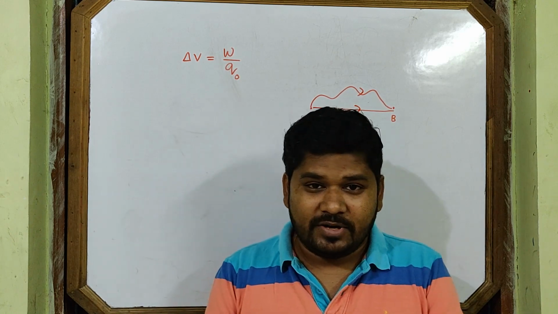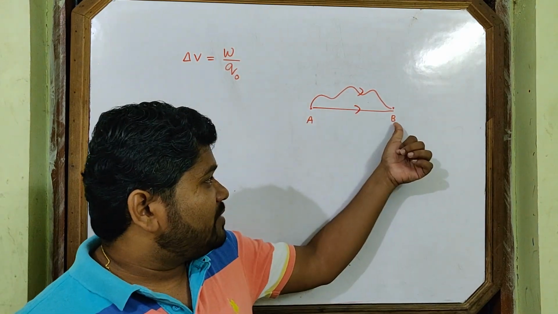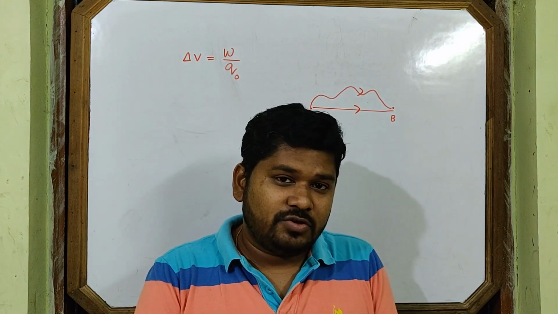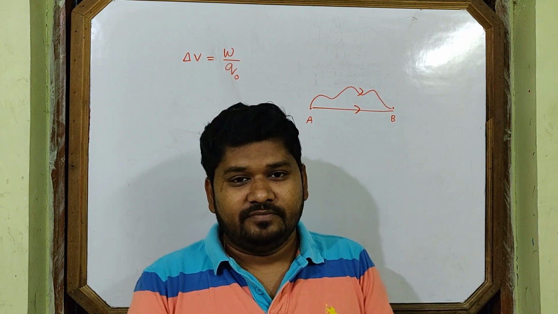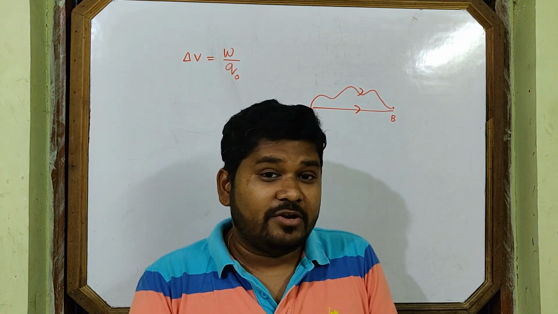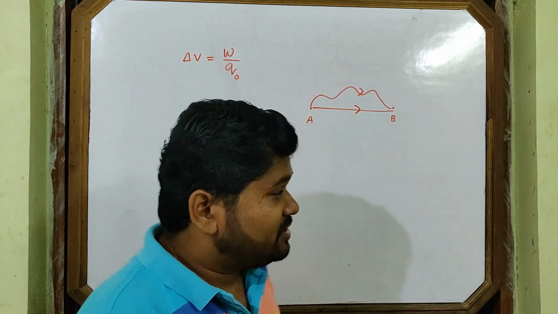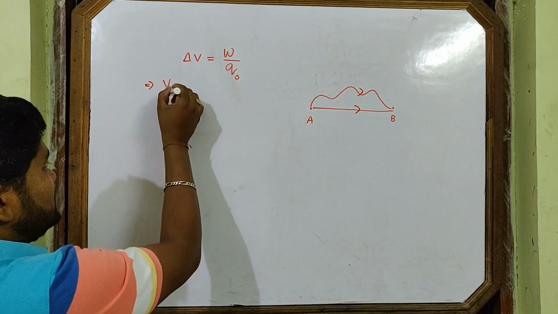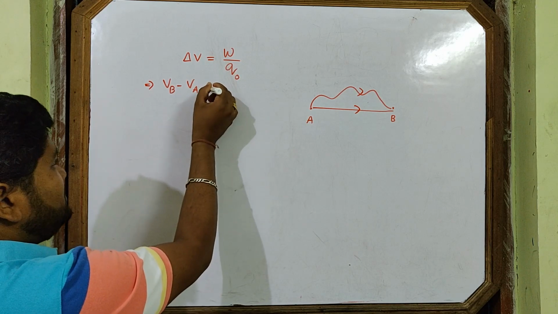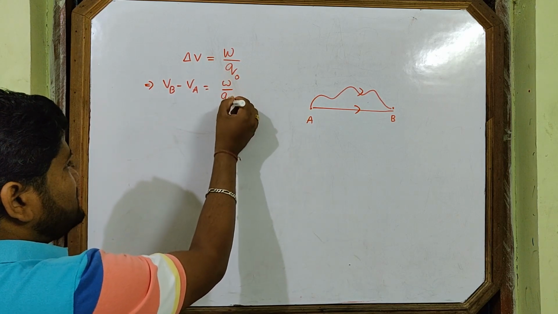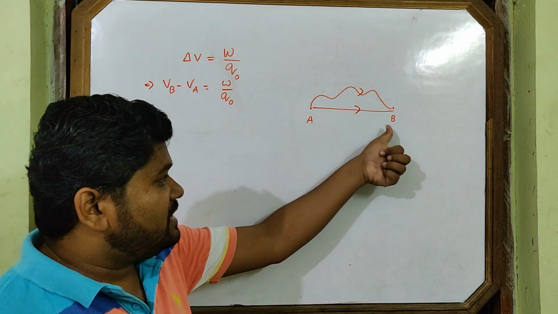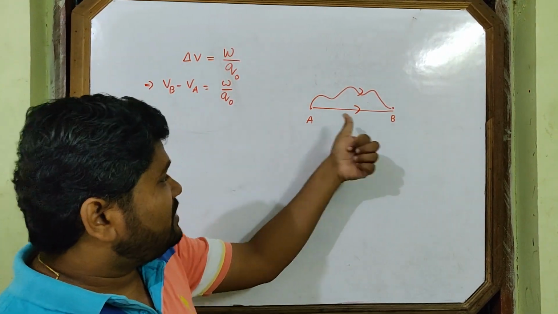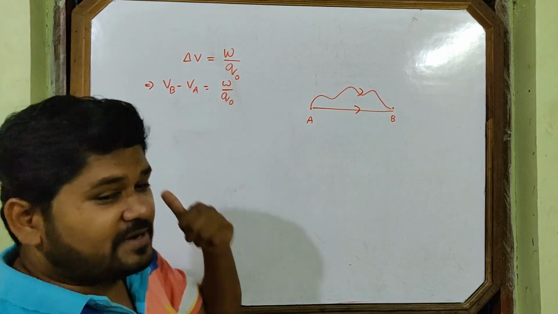If I want to calculate potential at point B, at point B, I want to know what is the value of potential. Then what will I do? How can you find the potential at point B? This is the potential difference between these two points. So I write this is VB minus VA, the difference of potential. Final point minus initial point. Charge moves like this, final point minus initial point. So this is the potential difference I calculated.